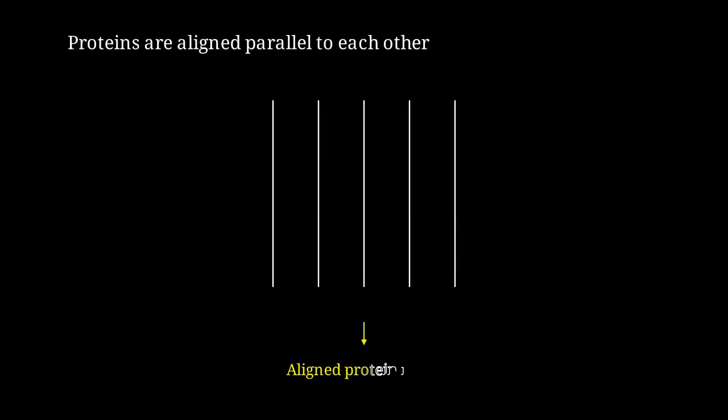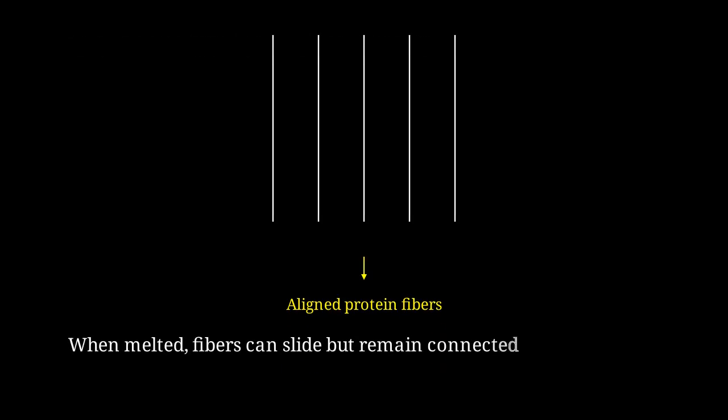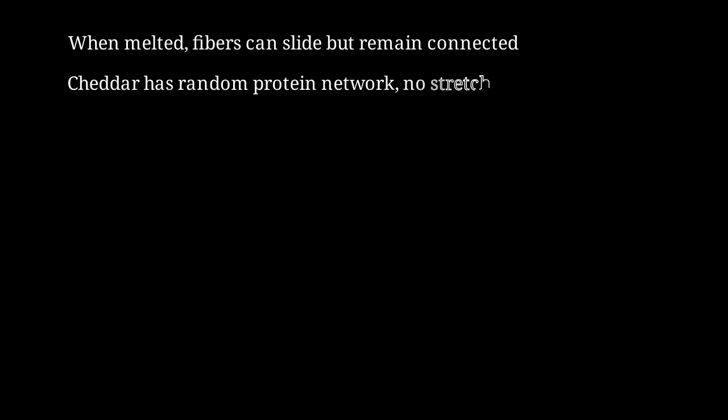This shows the aligned protein structure in mozzarella. The parallel strands can slide past each other when heated, creating the stretch. When heated, these aligned fibers soften and can slide past each other, but they remain connected. This creates the characteristic stretch. Cheddar has a random isotropic protein network. When it melts, it just becomes a liquid without any directionality or stretch.